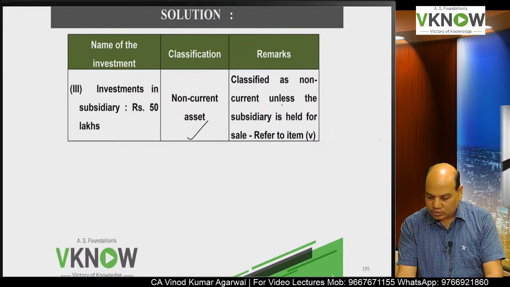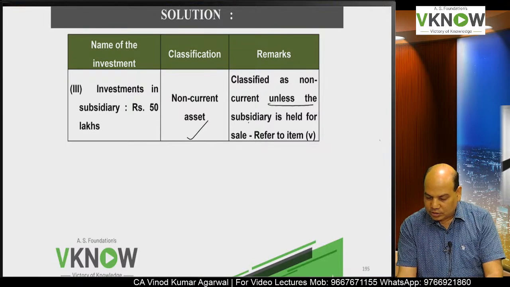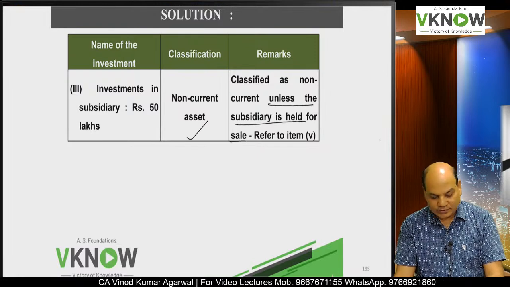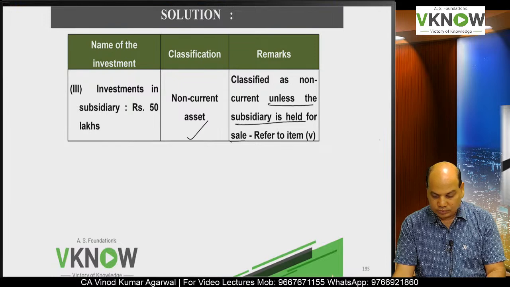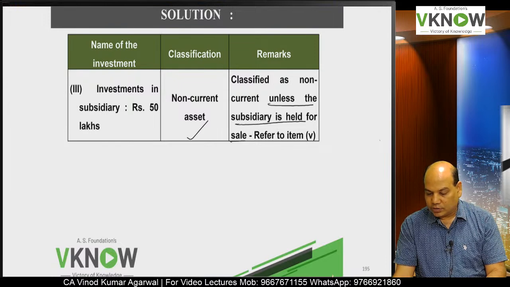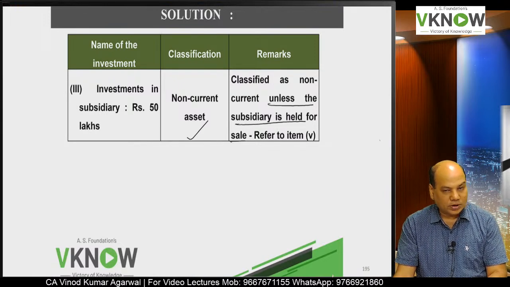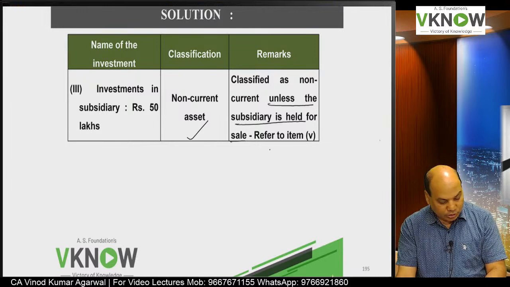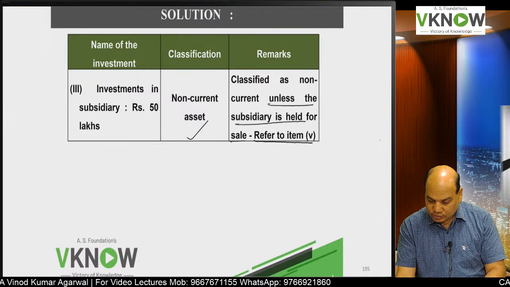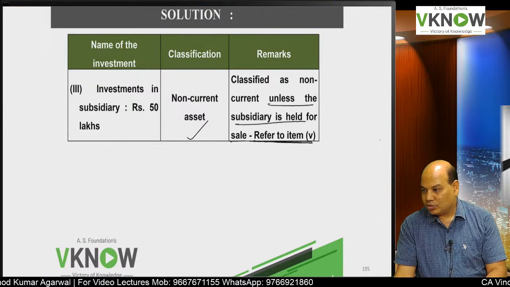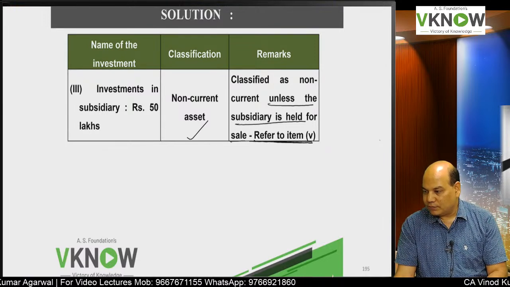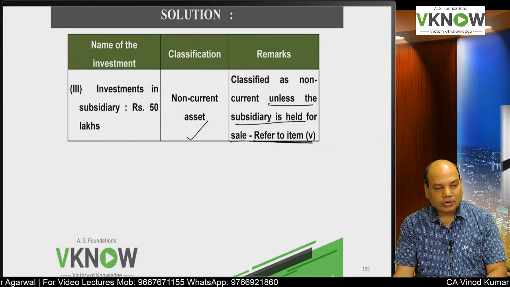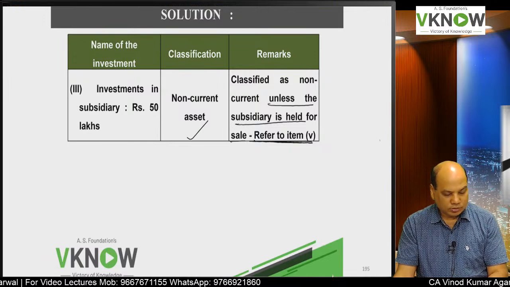And then you can write down: classified as non-current unless the subsidiary is held for sale. And there is a fifth item below where some note is going to come. You can write, if you want, refer to item 5 below.